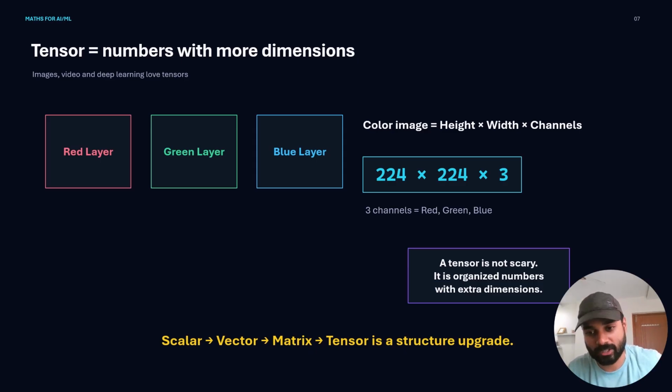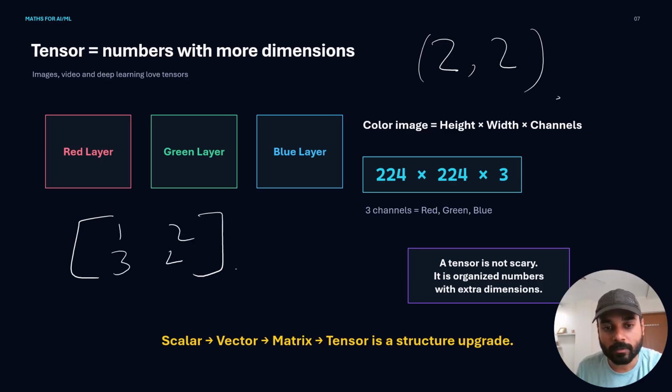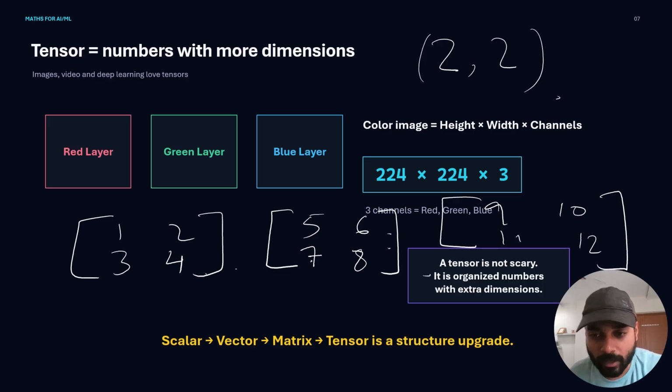Now, what do I mean by dimensions? Let's take a very simple example. We have already discussed the shape of a matrix. So let's say you have a matrix of 2 by 2, so basically 2 rows and 2 columns. Let's say I have a matrix 1, 2, 3, 4. Very simple, easy. Now, let's say I have another matrix 5, 6, again 2 by 2, 7 and 8. And one more matrix, let's say 9, 10, 11, and 12. So these are three individual matrices.